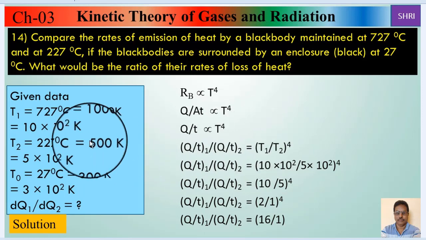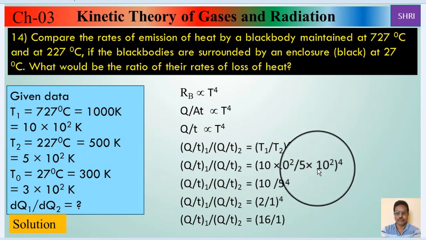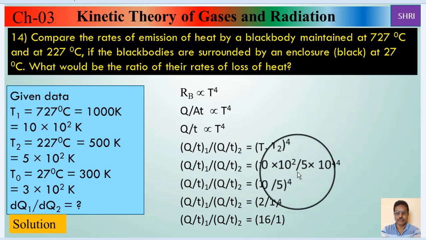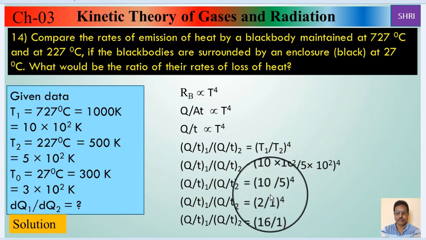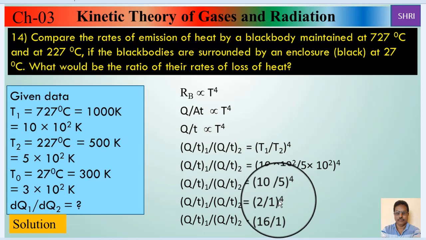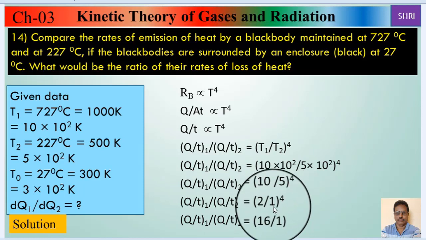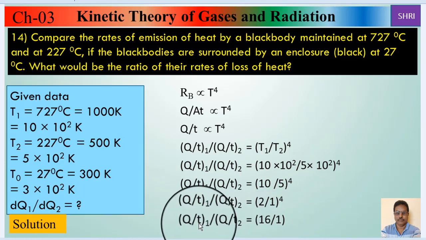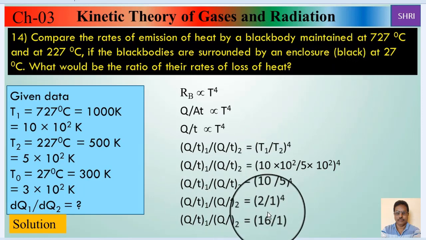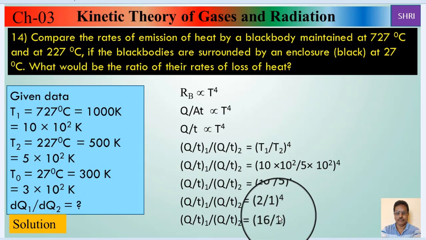Now T1 is given as 10 into 10 raised to 2, T2 is 5 into 10 raised to 2, raised to 4. This 10 raised to 2 will get cancelled. So 10 upon 5 raised to 4, 10 upon 5 means 2 upon 1 raised to 4. 2 raised to 4 means 16, 1 raised to 4 is 1, so 16 is to 1. This is the answer, the ratio of rate of emission of a body at temperatures T1 and T2. So this is the answer of the first part.